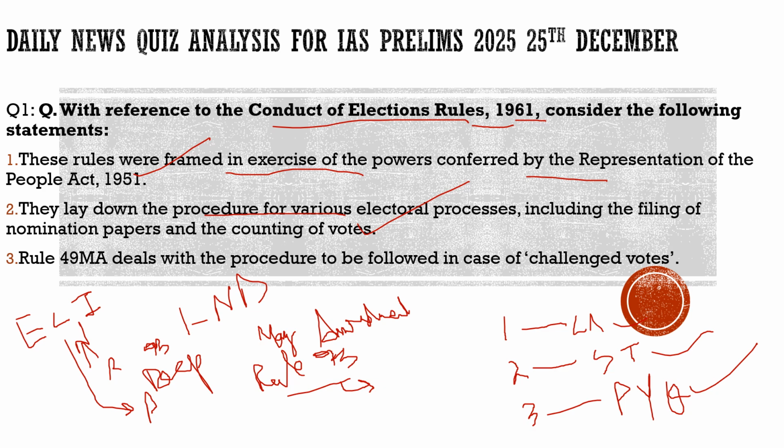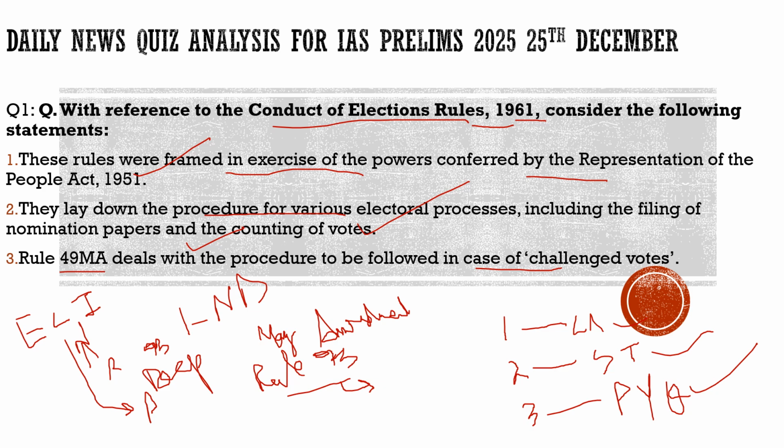Third statement: Rule 49MA, they may ask you about the challenged votes. So you need to know that Rule 49MA deals with the procedure to be followed in case of challenged votes. So with respect to this question, all three statements are correct. By solving this question, I hope you understood the news analysis of this question, the context of this question, and more about this question.